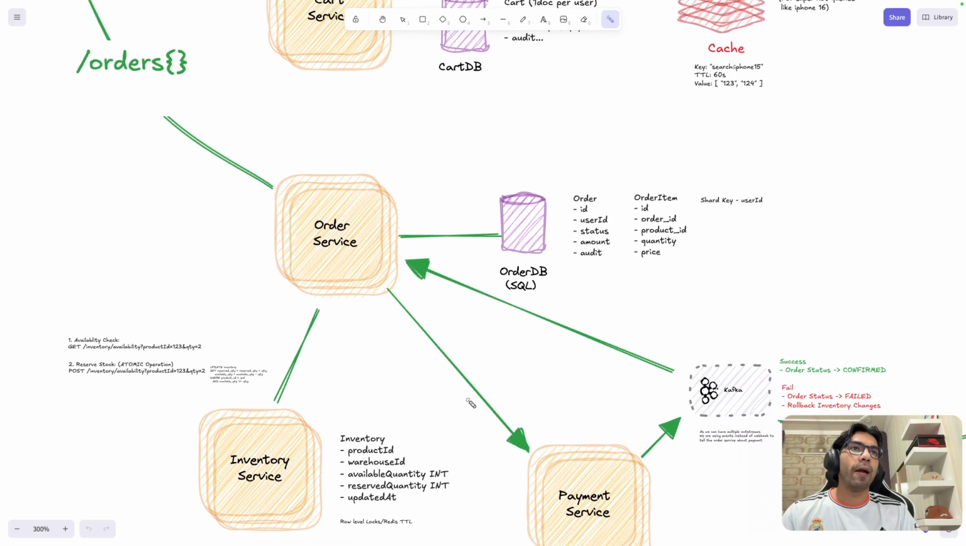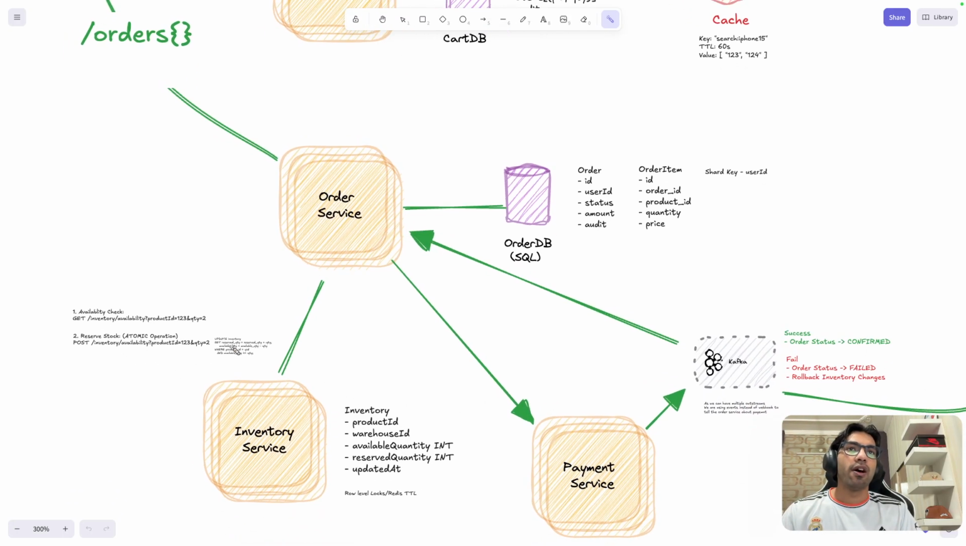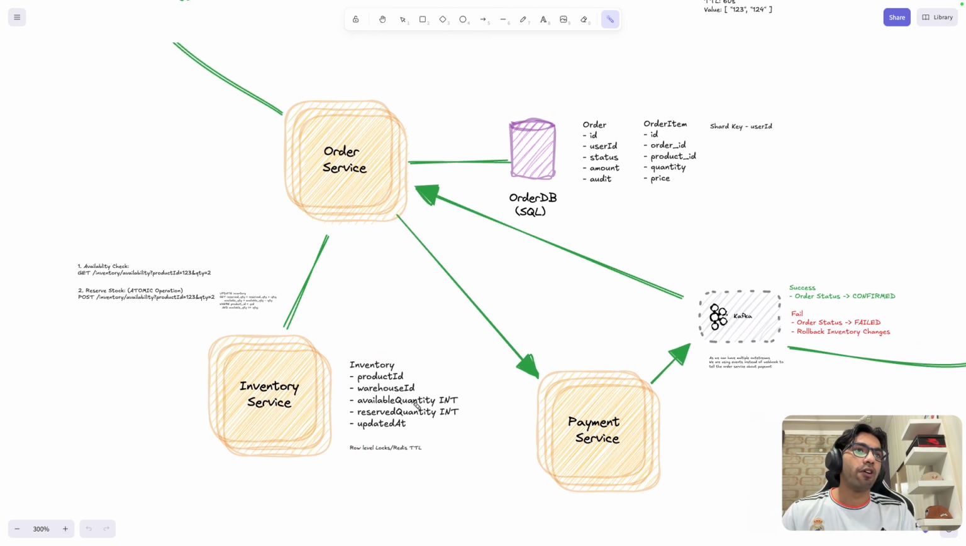Now, what is going to happen in this order service? First we need to do an availability check, but we never discussed who is going to maintain the inventory. That's where the inventory service comes into the picture. Inventory will just have its product ID and the quantity that is available to us. We could have it differ, but keeping things simple here. And this is going to be SQL. I have not mentioned it specifically here, but this is going to be a SQL database because we need ACID properties.